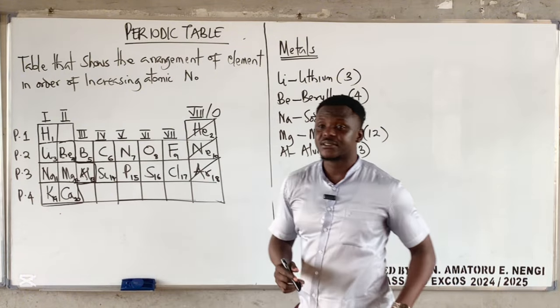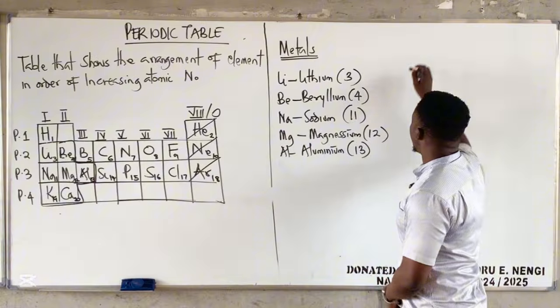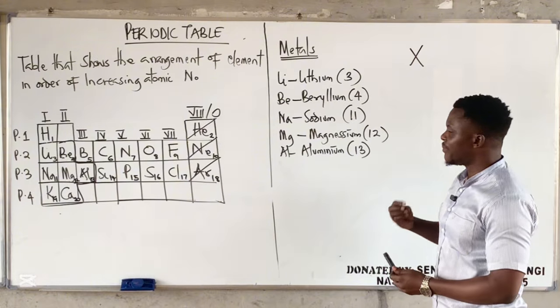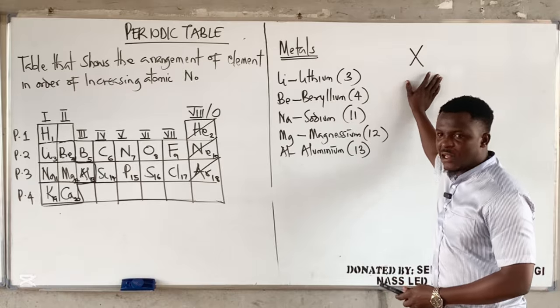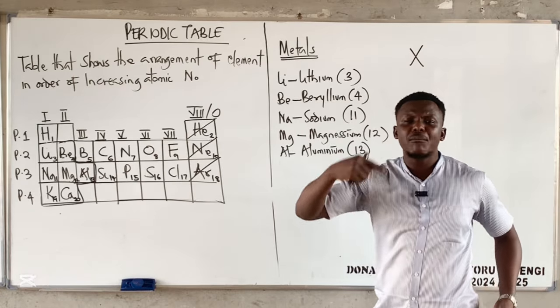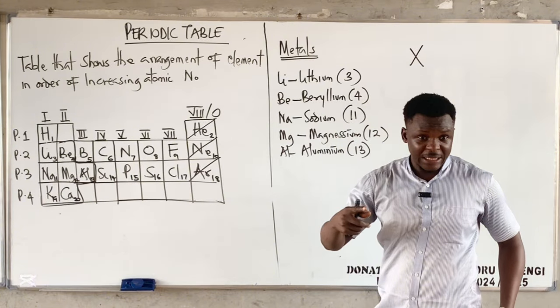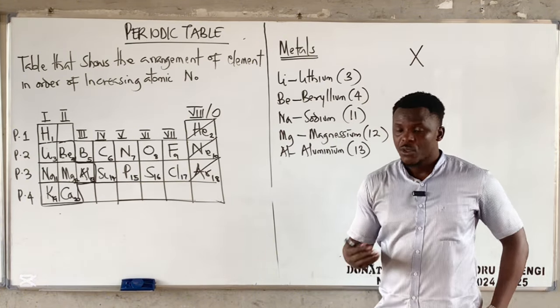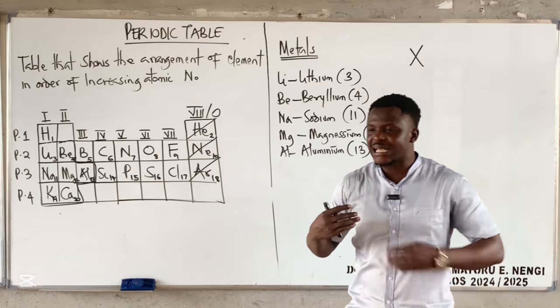Most of the time, they can give you an element to be X, and then they expect you to check whether this is a metal or non-metal. Now, for metals, the outermost shell electrons will not exceed 3. Because metals are substances that give out electrons.